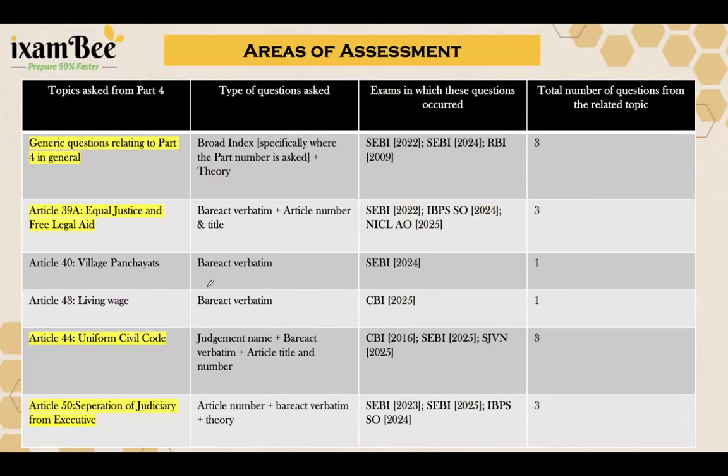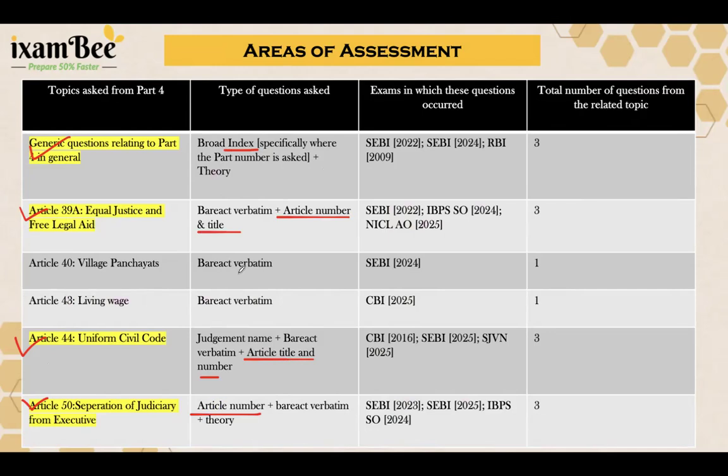Across these examinations, 3 questions were from the general understanding of DPSPs. 3 questions each were from Article 39A, which deals with free legal aid and equal justice, Article 44, your UCC, and Article 50, which deals with the separation of judiciary from the executive. These questions mostly focused on your index, that means your article numbers and title. So most of these questions were regarding article number, title, and the broad index retention.